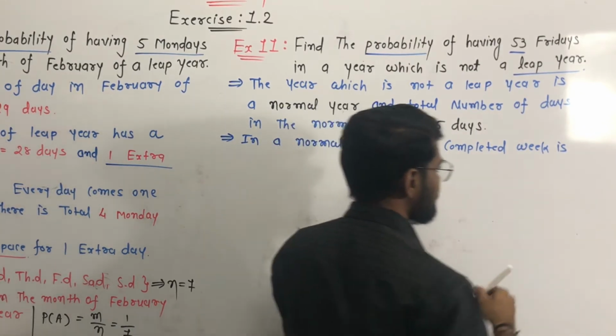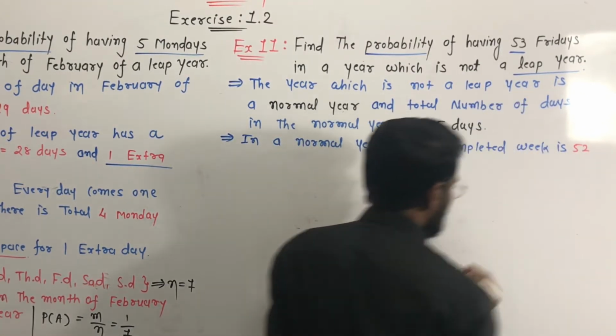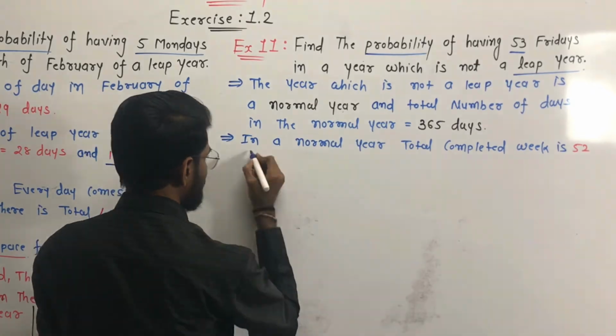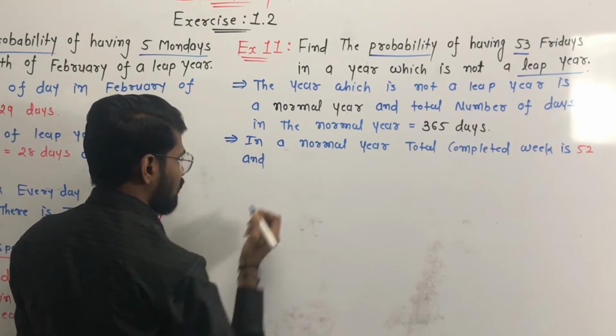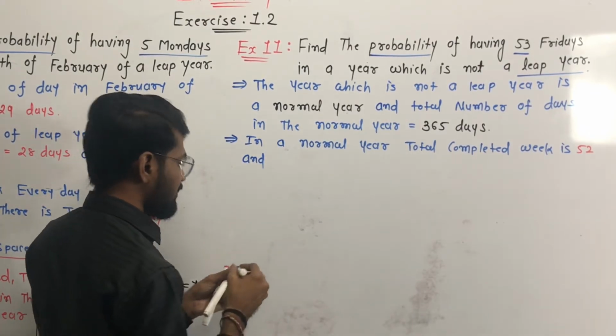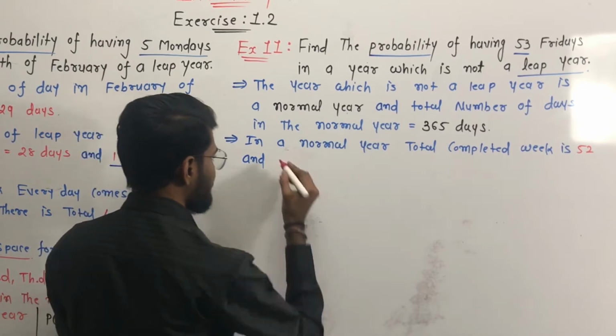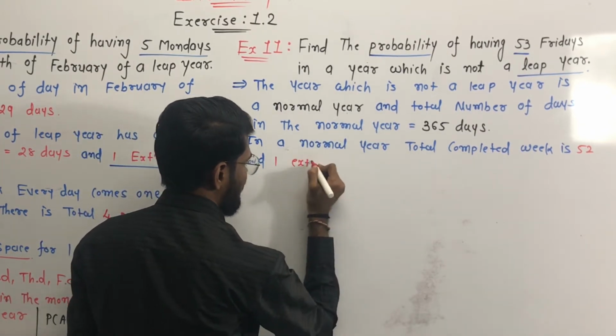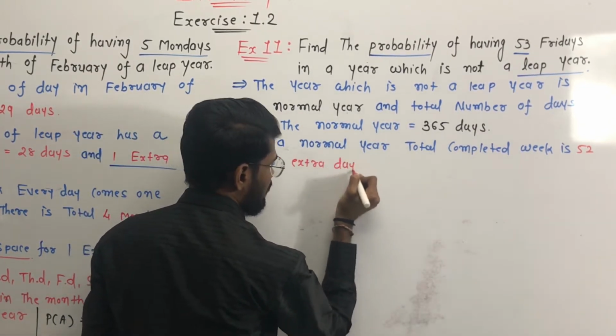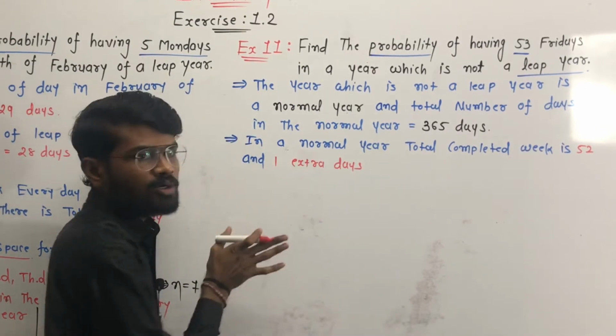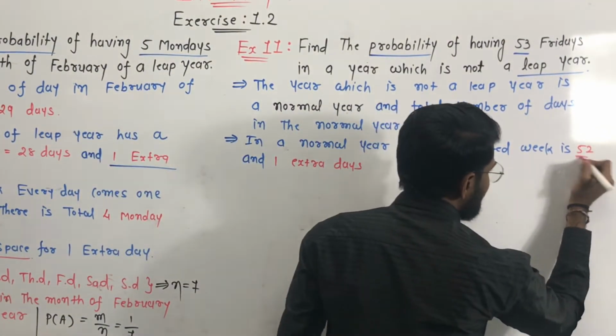Yes, total completed weeks in 1 year is 52, and one additional day, one extra day.